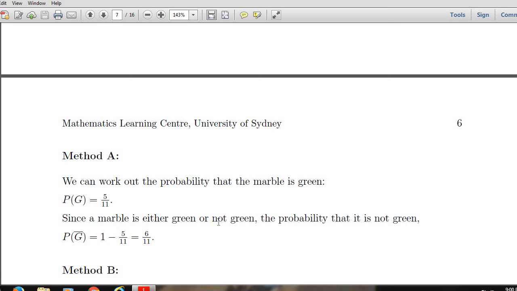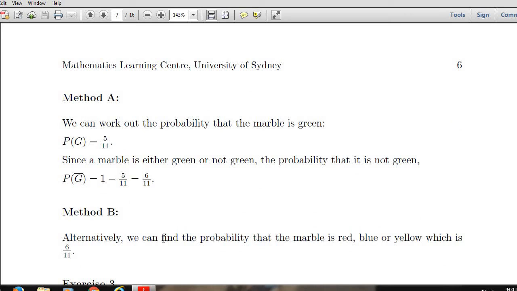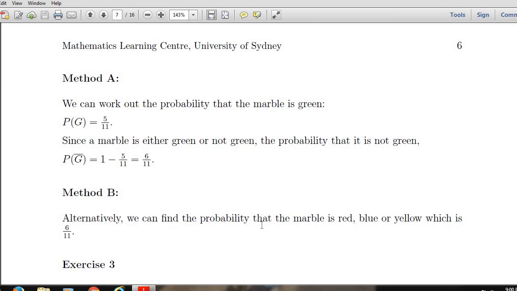Therefore, what is the probability of a not green marble? 1 minus 5 by 11. 5 by 11 is the probability of a green marble, and the probability of not green is 1 minus 5 by 11, which is 6 by 11. Alternately, we can find the probability that the marble is red, blue or yellow, which is 6 by 11. Therefore, not green marble is 6 by 11.